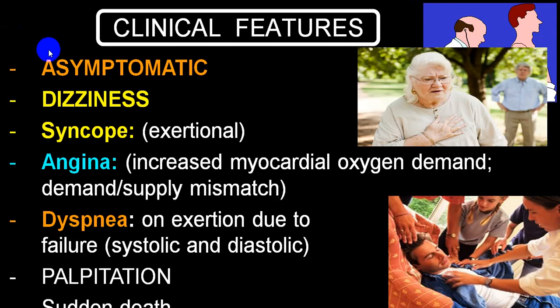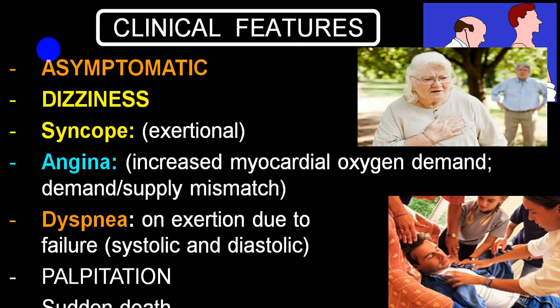As far as the clinical symptoms are concerned, in a very mild variety they are absolutely asymptomatic, and they may be symptomatic on exertion, extreme exertion. The classical three common symptoms are syncope, angina, and symptoms and signs of failure. Once the person gets a syncopal episode on exertion, the prognosis is poor.